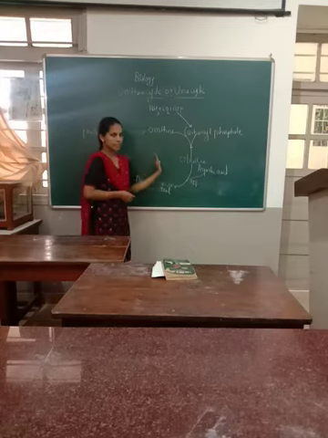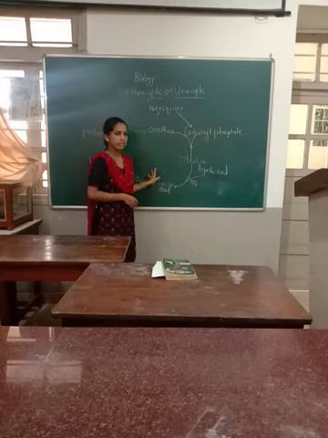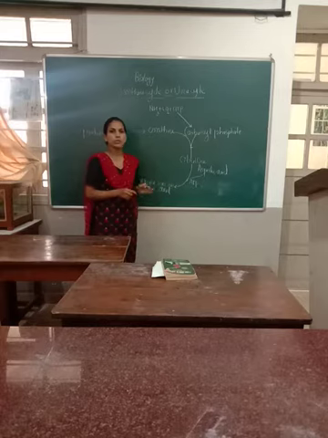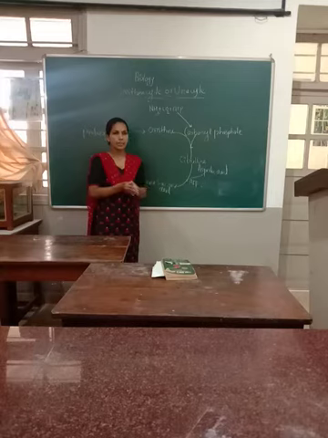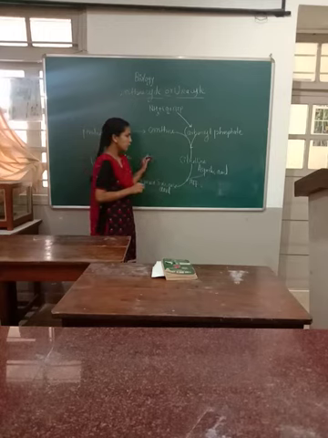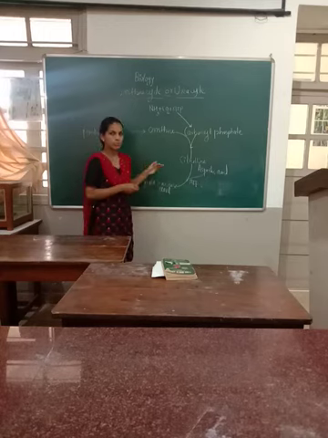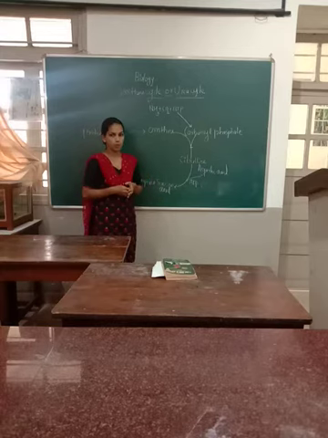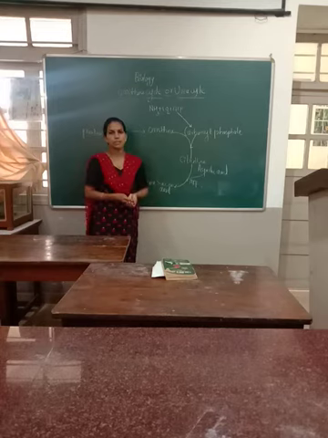This urea cycle occurs in ureotelic animals. Ureotelic animals are the animals which excrete urea as the nitrogenous waste substance. In such animals the urea cycle occurs, and then urea goes outside the body. It is a biochemical reaction where enzymes play an important role, that is, enzymatic reactions. Getting what I am saying?